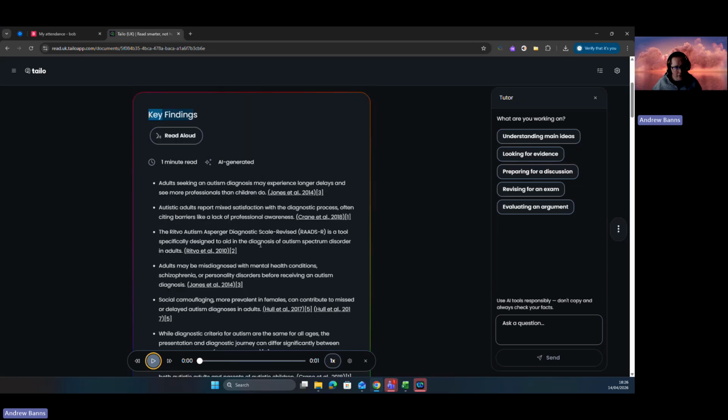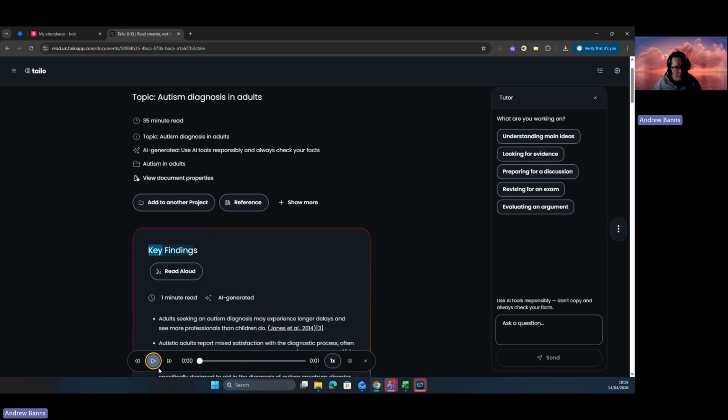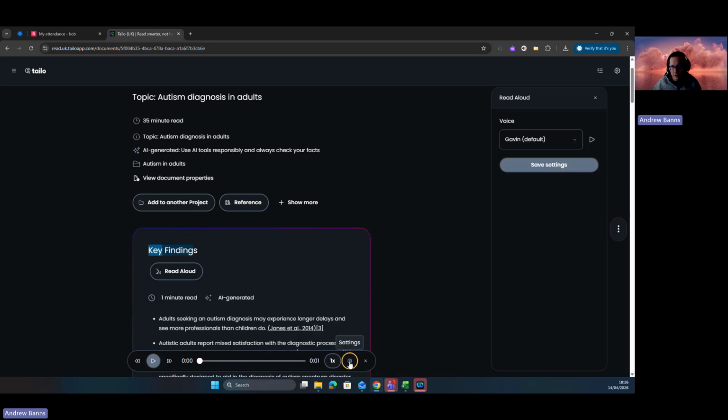But anyway, it gives you a bit of a breakdown. You can change the speed of the playback. You can change a few settings in terms of the voice. So it's Gavin, it's my brother's name, but there's a few others on there as well.